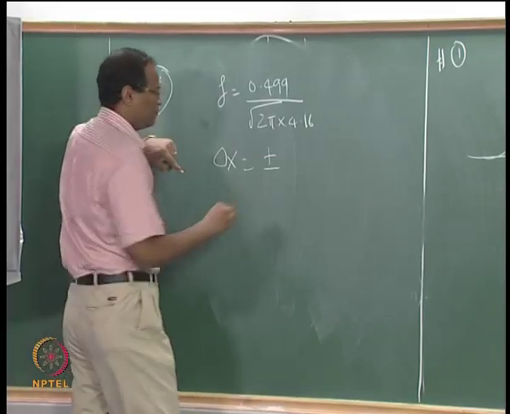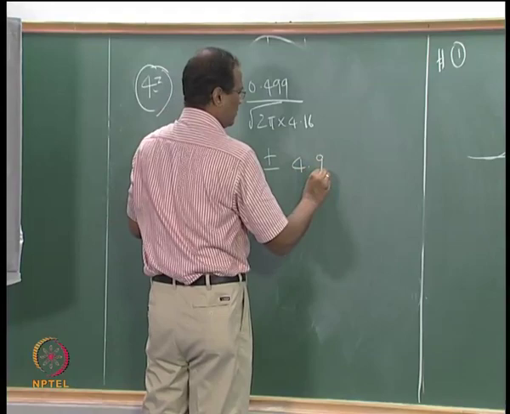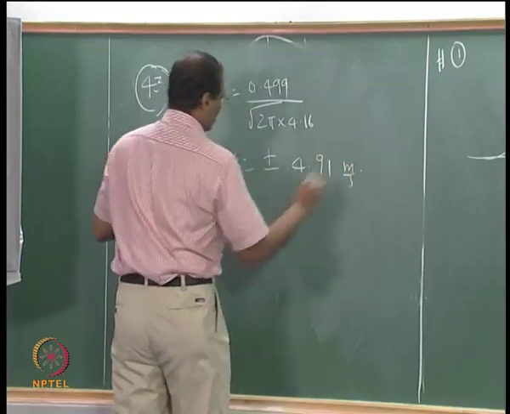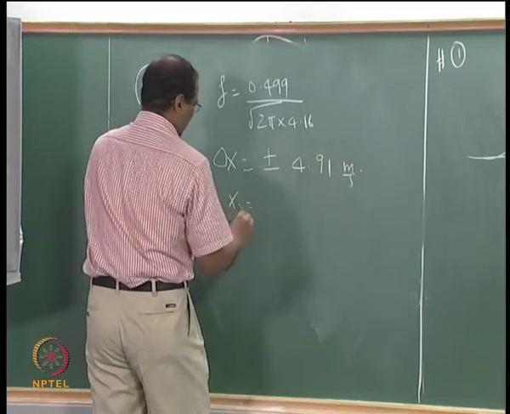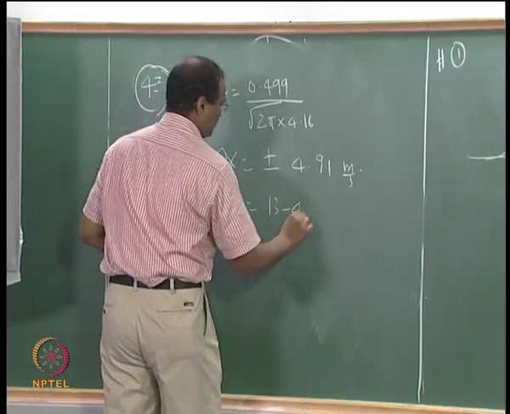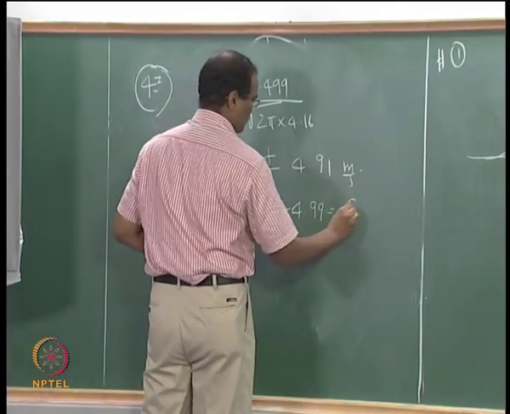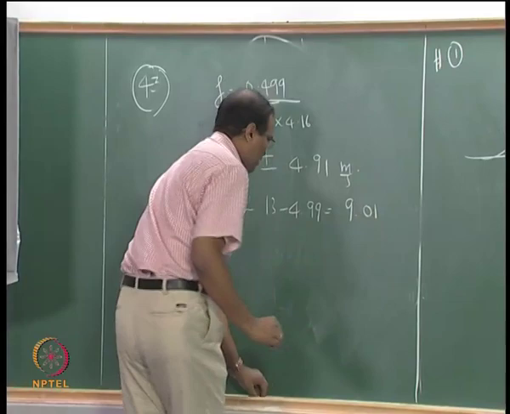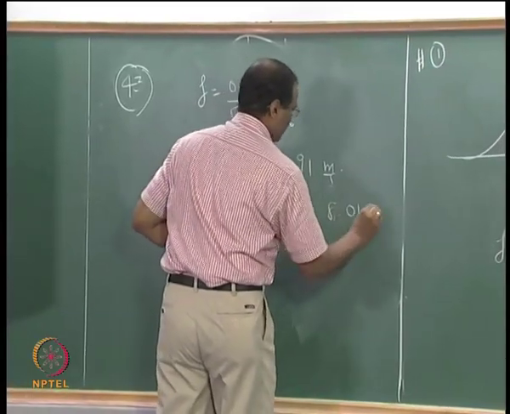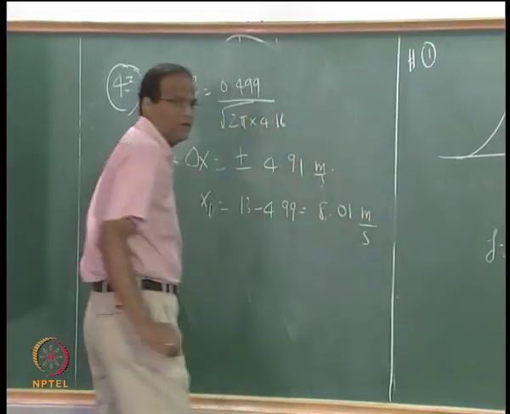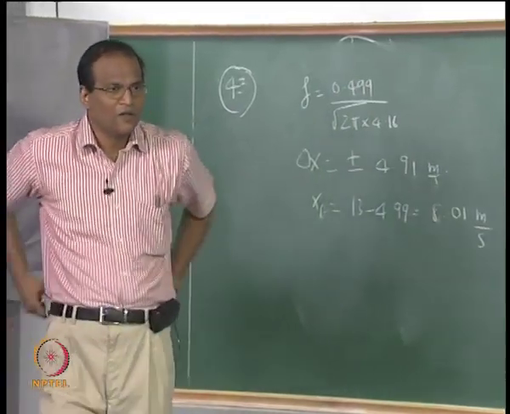4.9. So let me say x2, x1, eight point. Okay.